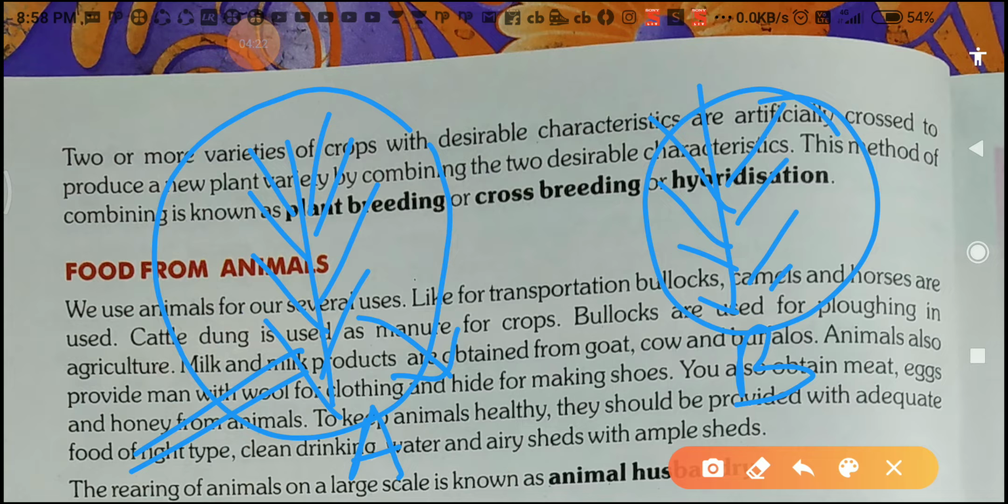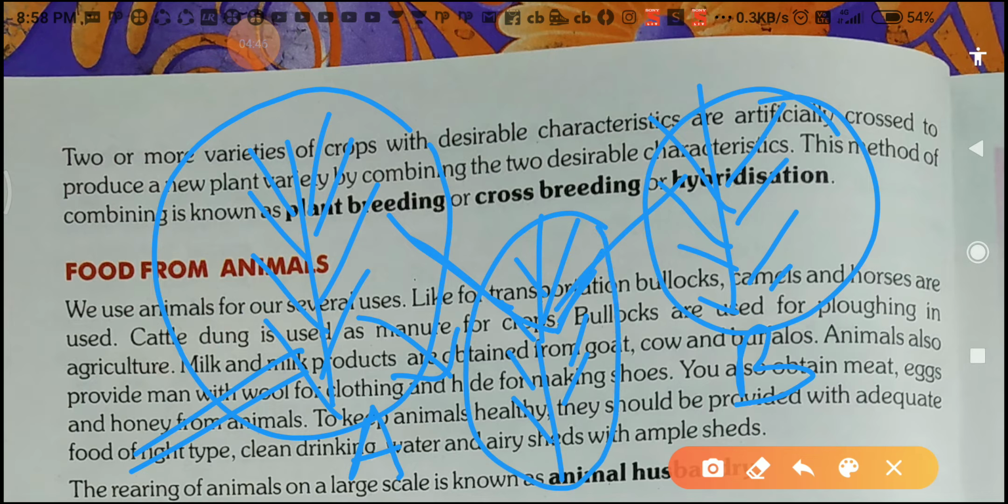When we cross this rice plant and this rice plant, then what happens here, a new hybrid plant will come. That is free from diseases, or we can say resistant to disease, and it will give you more crop production.